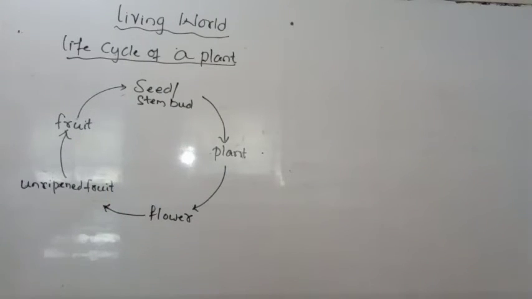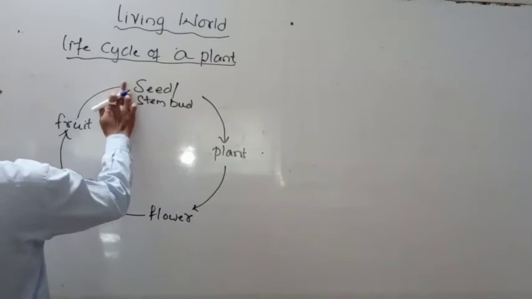This way, the life cycle of a plant is observed. Understood? This is the life cycle of a plant, which we can see. Seed, stem, that is bud, plant, flower, unripened fruit, and fruit. Understood? So this is the life cycle of a plant, observed in this way.